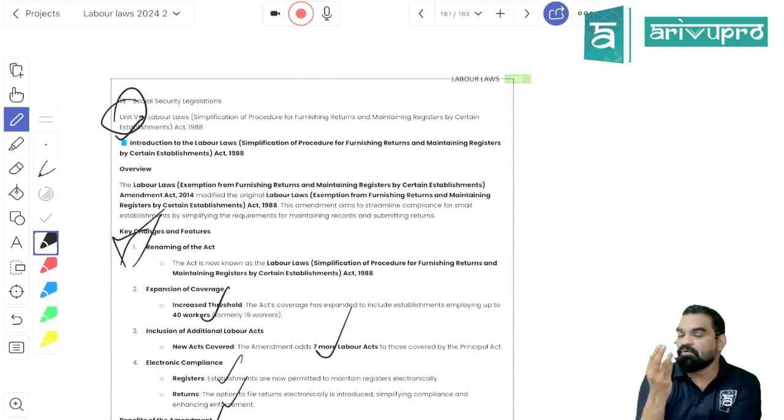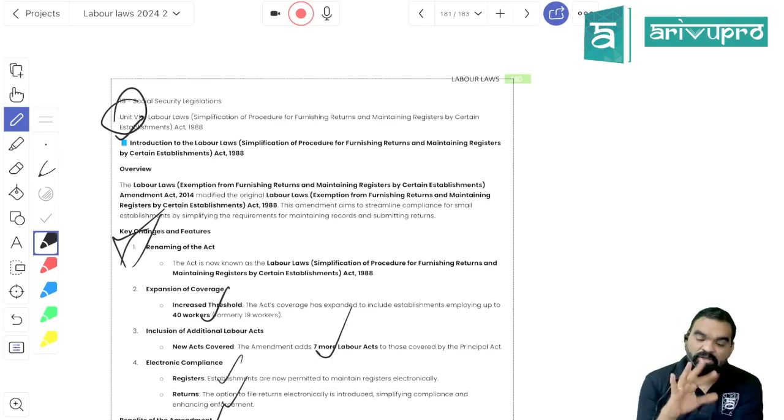When it comes to the initial stage of your business, if you have up to 40 employees, you can take benefit of this law, which consolidates the compliance of 16 laws altogether, including all the relevant labor laws that are part of your syllabus. Payment of Bonus Act, Payment of Wages Act, Minimum Wages Act, Child Labor Act, Contract Labor law, right?